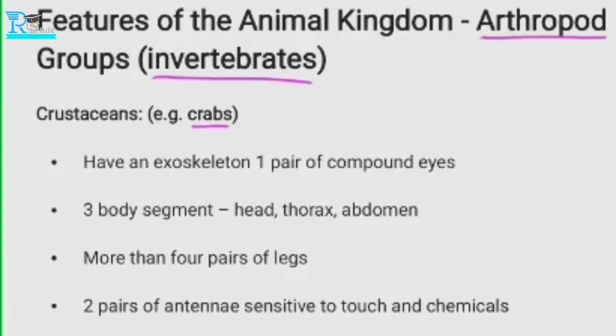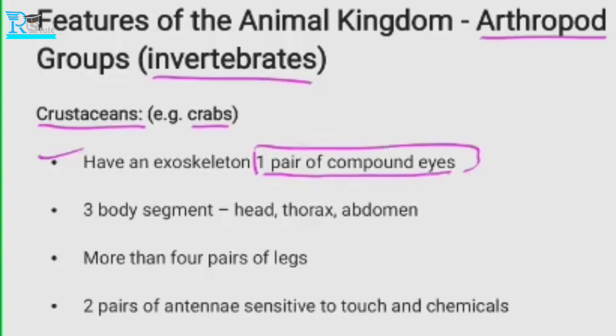Have you seen crabs? Yes, exactly. So they belong to the crustaceans. Let's discuss a few points. First point is they have an exoskeleton and one pair of compound eyes. So what does that mean? Compound eyes.